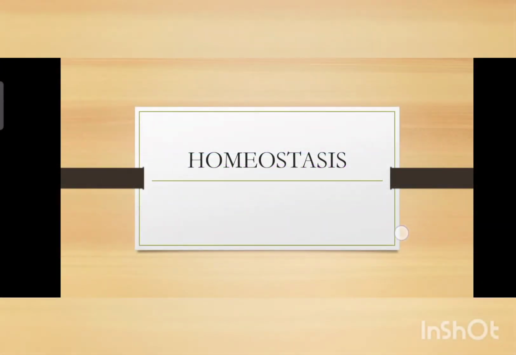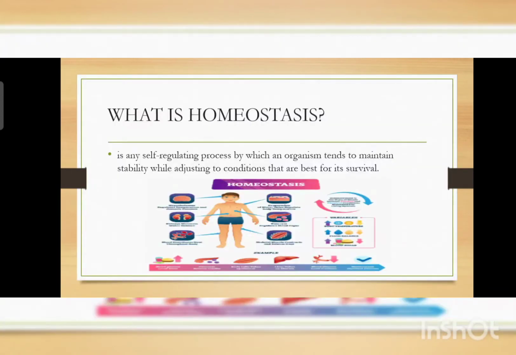Homeostasis. What is homeostasis? It is any self-regulating process by which an organism maintains stability while adjusting to conditions that are best for its survival.